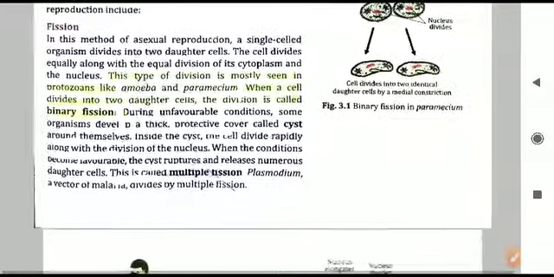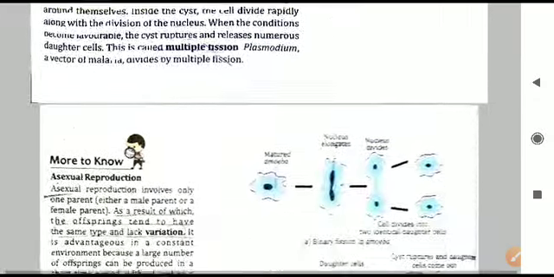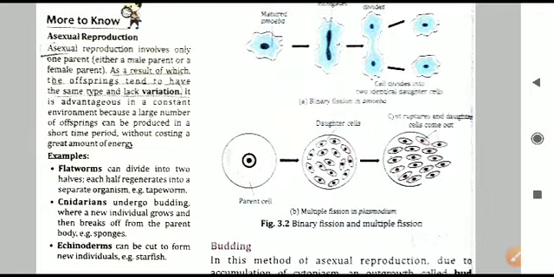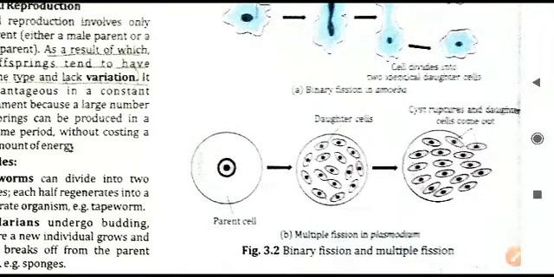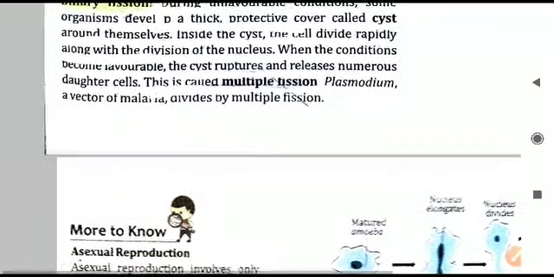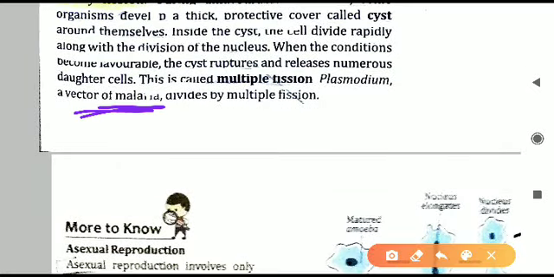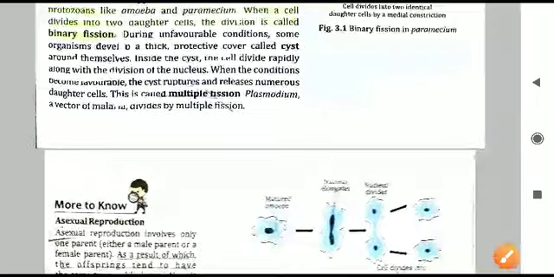So I hope the fission, binary as well as multiple fission, both are clear to you. Examples you have to learn. In which animals is binary fission done? Answer will be amoeba and paramecium. And if the question is asked, name the organism where multiple fission is done, then you will answer Plasmodium. What is this Plasmodium? Plasmodium is actually the vector of malaria. When Plasmodium enters the human body, it causes malaria. Plasmodium is present in the mosquito's blood. When the malaria mosquito bites any human being, it transfers Plasmodium to the human being. So that is Plasmodium.